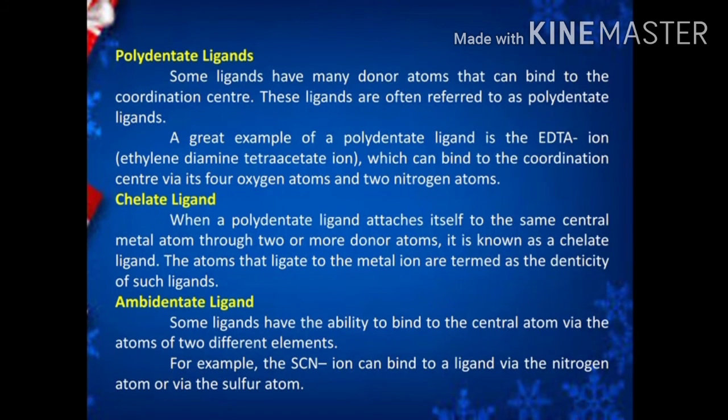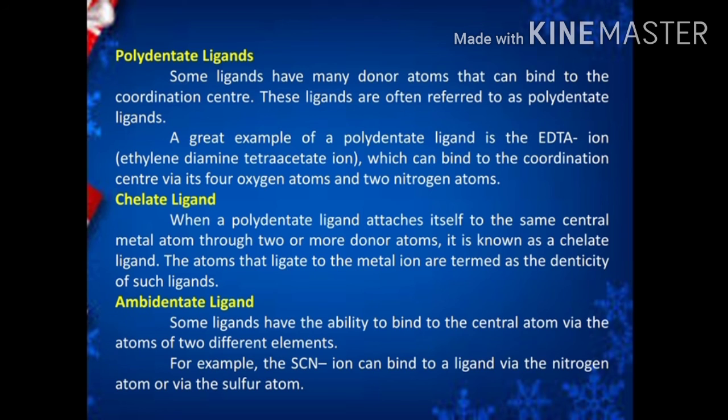Next ligand is polydentate ligand. Some ligands have many donor atoms that can bind to the coordination center of the central metal atom. These ligands are called polydentate ligands. Best example is EDTA, ethylenediaminetetraacetate ion, which can bind to the coordination center through 4 oxygen atoms and 2 nitrogen atoms.